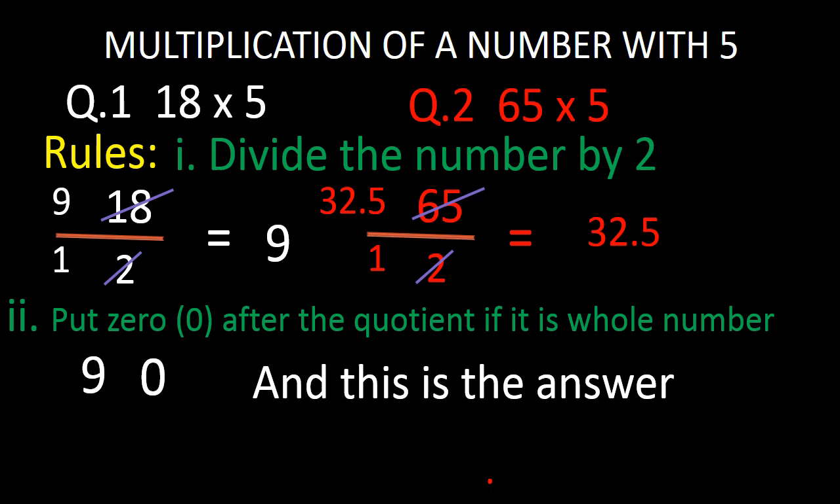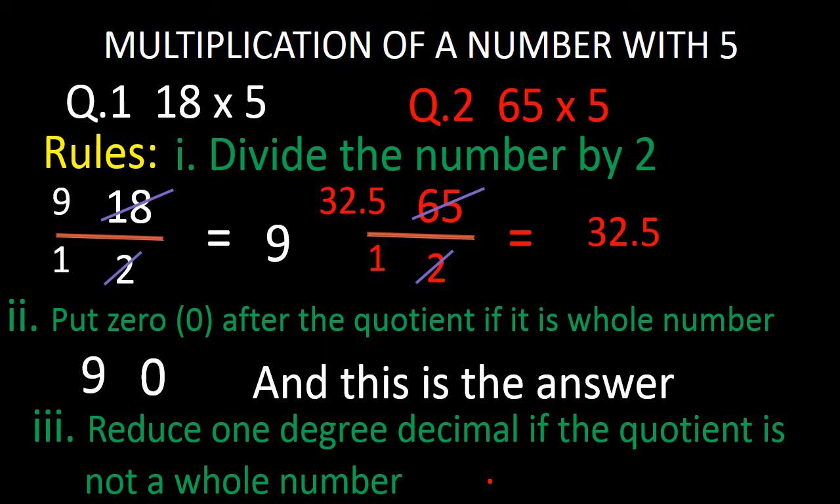Now look at question number 2. Here we do not have a whole number, but we have a fractional number, and that is 32.5. There is a decimal portion in this answer. So what will we do? We will look at rule number 3. Look at rule number 3: reduce 1 degree of decimal if the quotient is not a whole number.